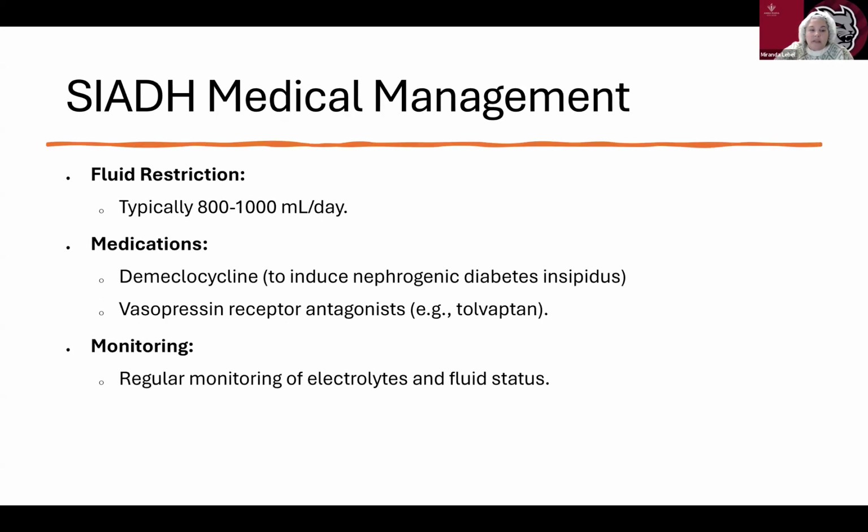We're going to give these patients a fluid restriction, typically 800 to 1,000 mLs a day. For medications, we can give demeclocycline, which will induce nephrogenic diabetes insipidus, so it'll kind of go the other way, and vasopressin receptor antagonists like tolvaptan. We're going to regularly monitor for electrolytes and fluid status with these patients.